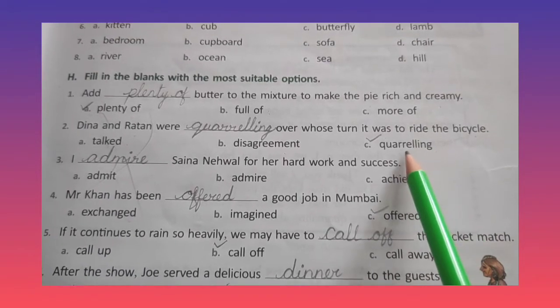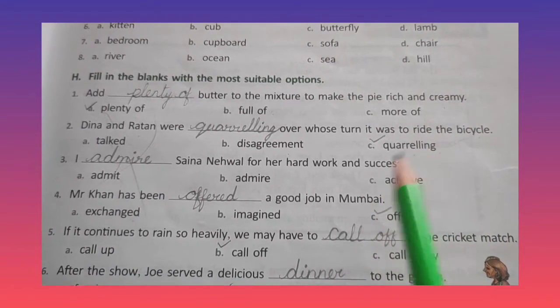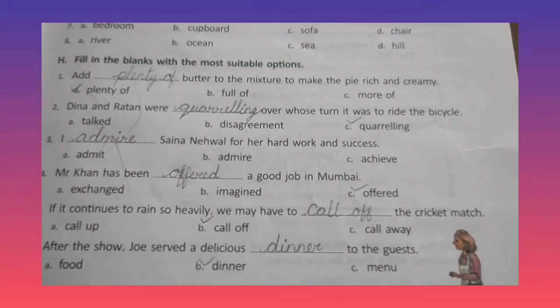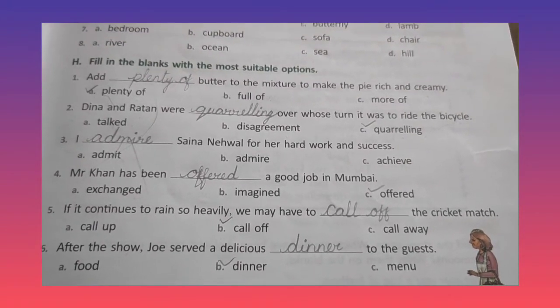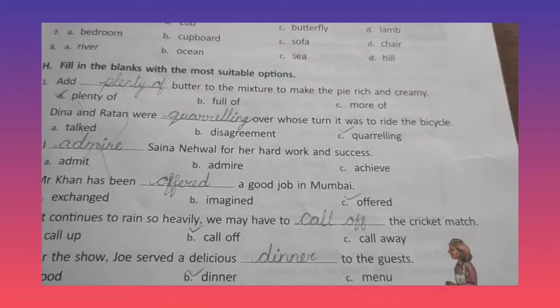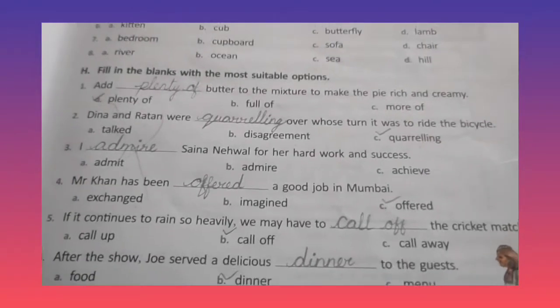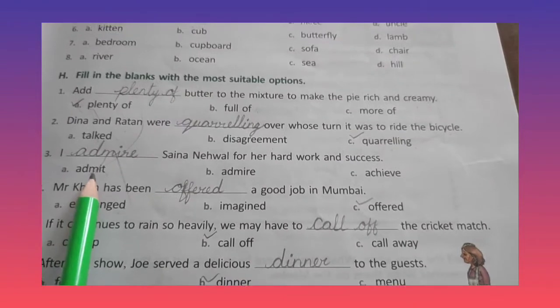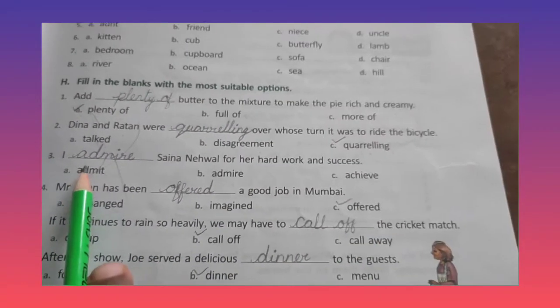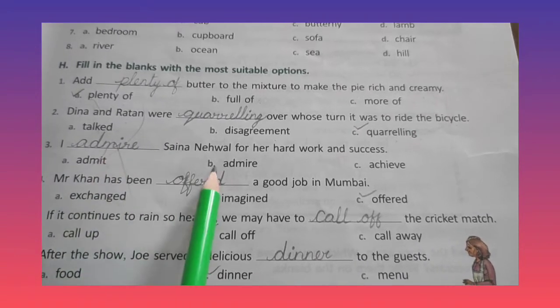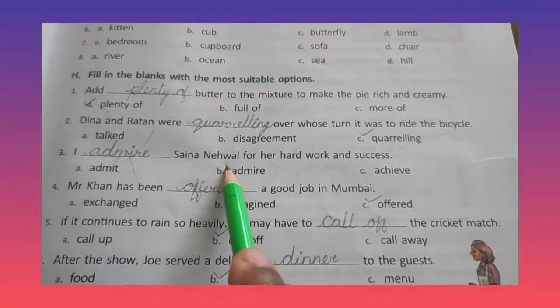Q-U-A-R-R-E-L-L-I-N-G. Quarreling. It is double R, double L. Don't forget to write double R. Next, I dash Saina Nehwal for her hard work and success. Options are admit, admire, achieve. It is admire. So, write here admire.